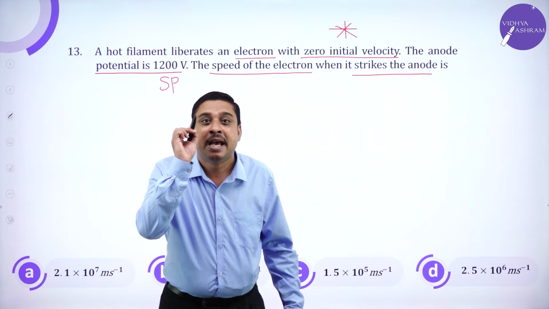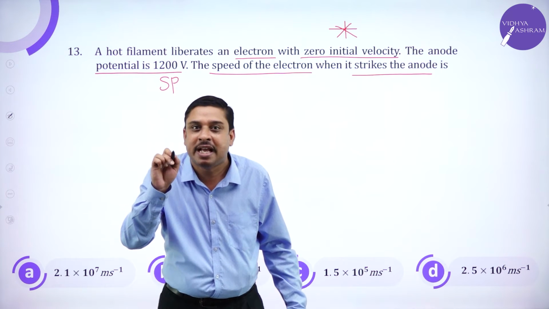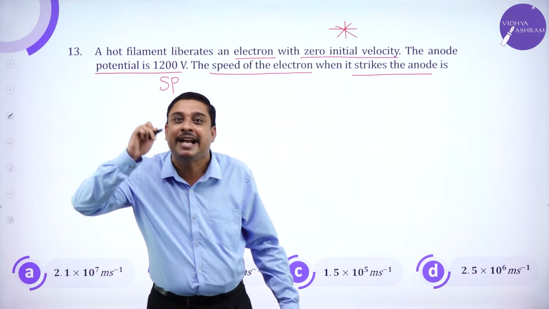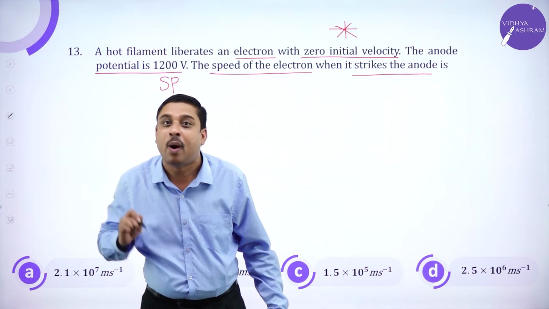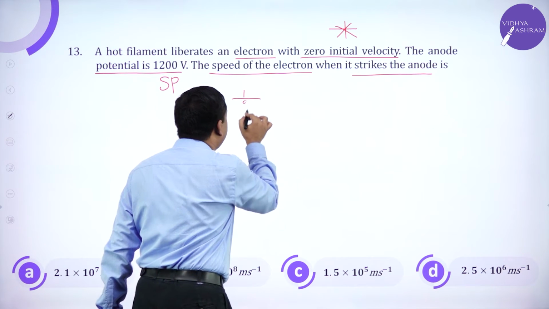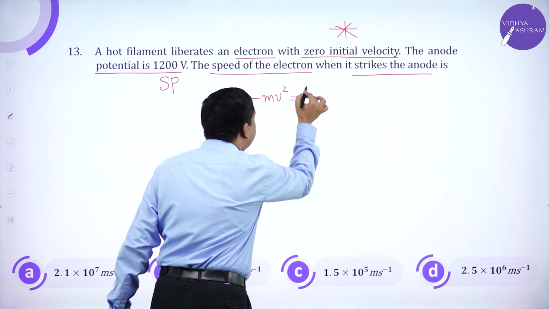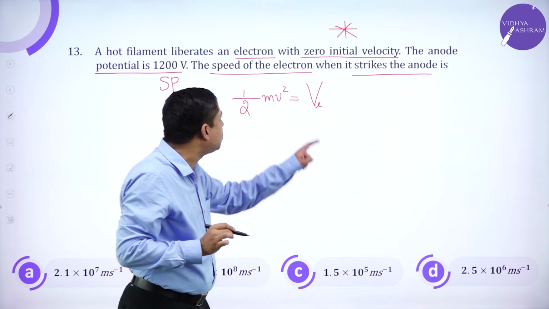It is the minimum energy with which an electron is liberated from a metal surface. Therefore, here we write the kinetic energy of the electron is equal to the stopping potential.